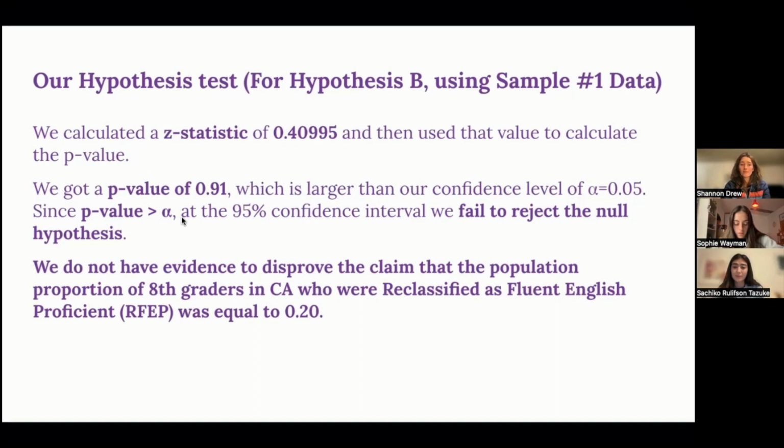So because the p-value is so much greater than alpha, at that 95% confidence level we fail to reject the null hypothesis. We do not have enough evidence. We don't have evidence to claim that the population proportion of those 8th graders who were RFEP was not equal to 0.20. So we have to fail to reject our null hypothesis.